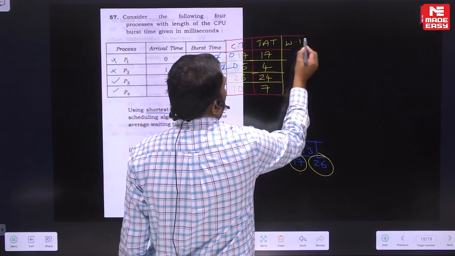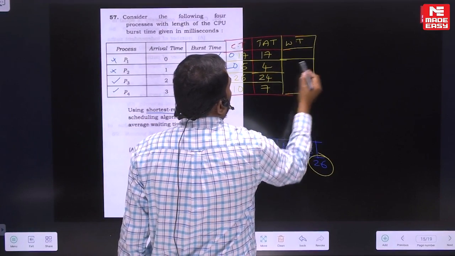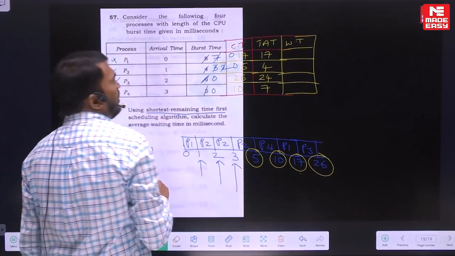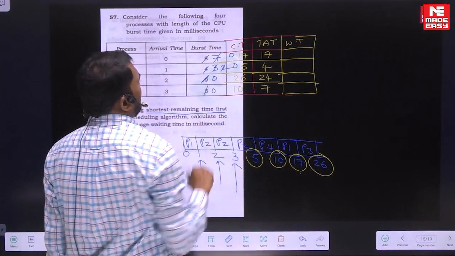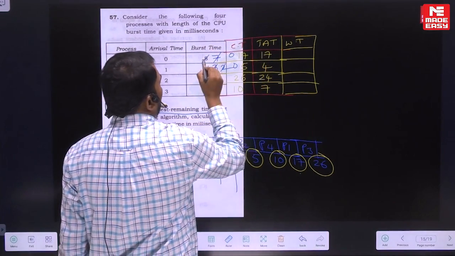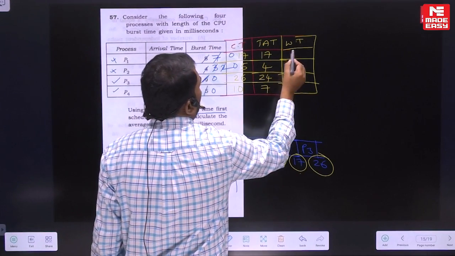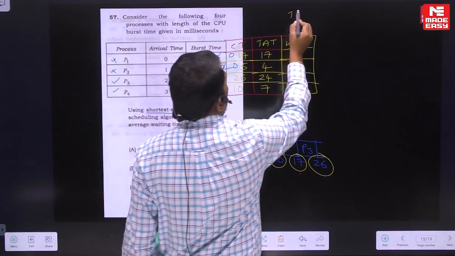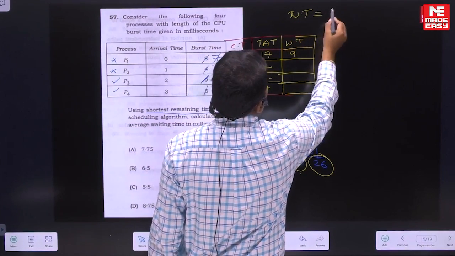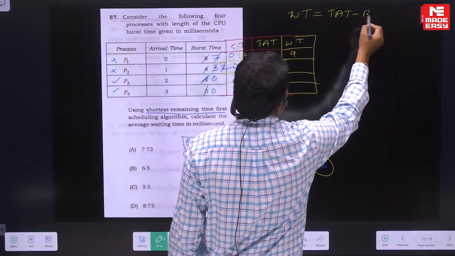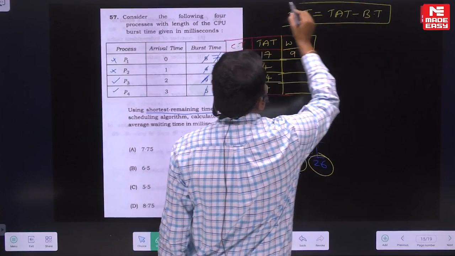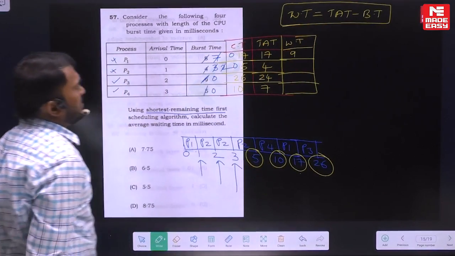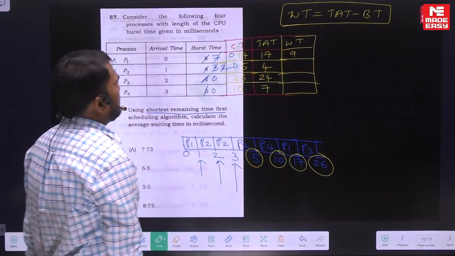Next, let's find out the waiting time. How will we find out the waiting time? Look here. Turnaround time minus burst time. So I'm writing the formula here. Waiting time formula: turnaround time minus burst time. So we have turnaround time and burst time. So 17 minus 8, so that is 9.